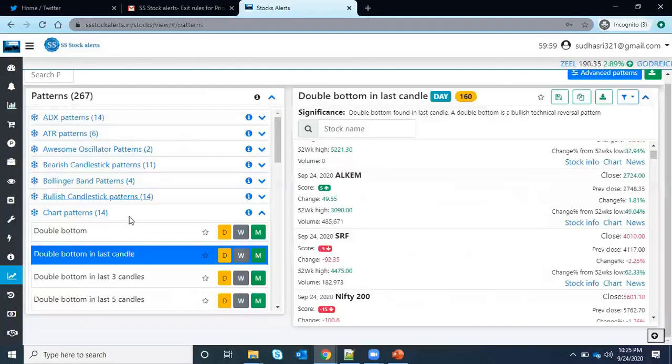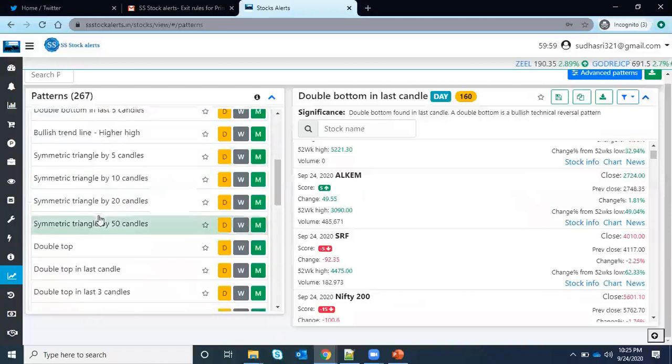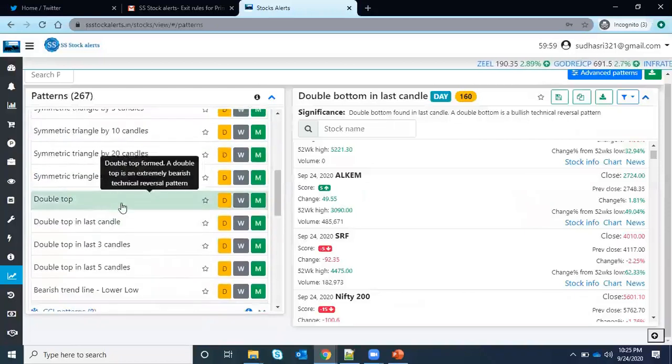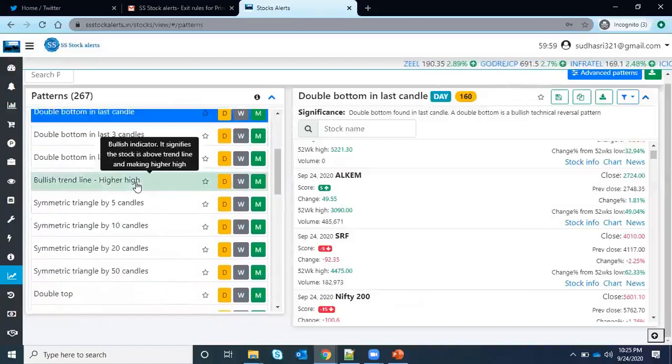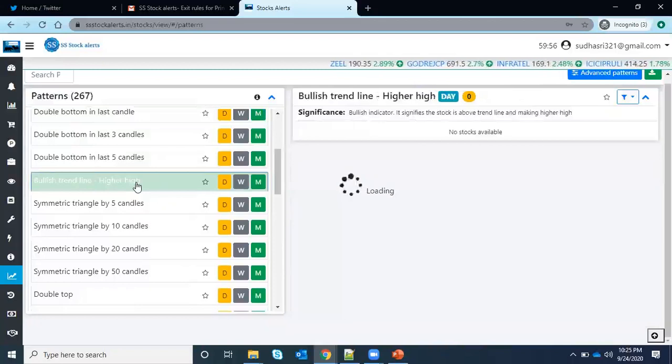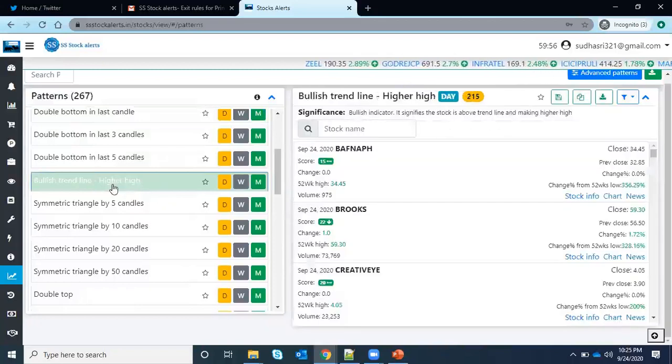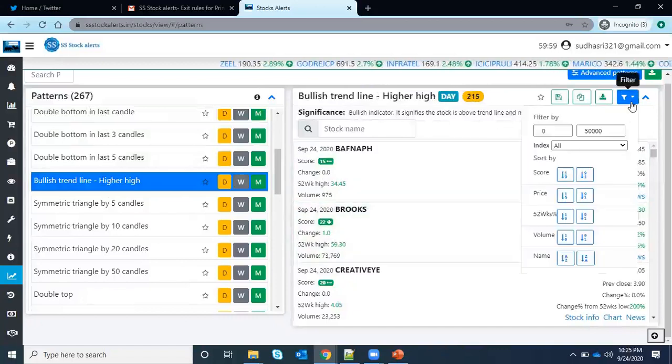Same way, you will have a double top, so you can find it here. And if you want to see stocks which are based on the trend line and higher high, you can just click on these patterns and you will get them. If you want to filter further and reduce the stocks, you can select using the Nifty. So that's all from here.